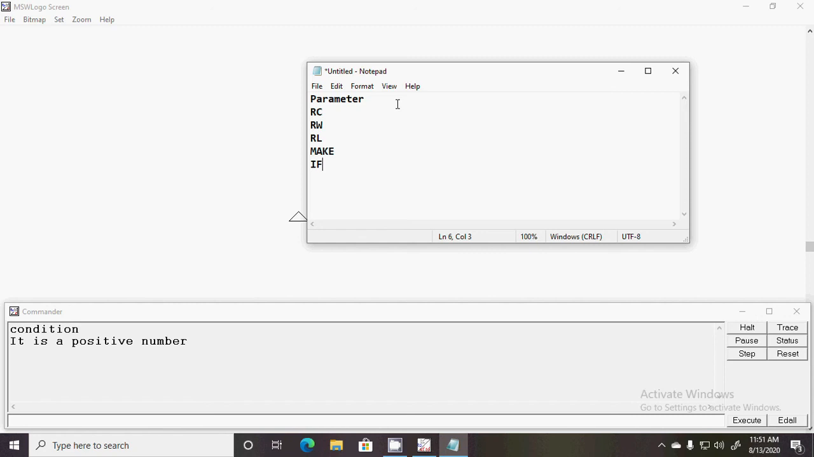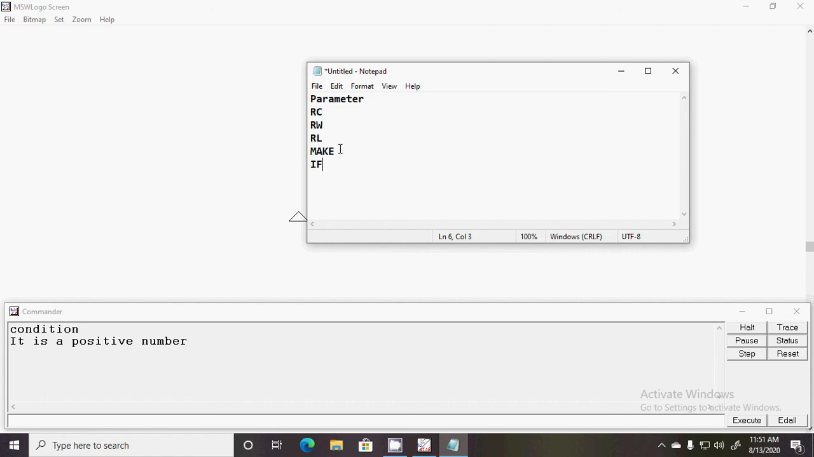So that is parameter. Next is RC. RC means read char, so it can accept a single-digit character or a single character like A, B, C, D or any other symbol from you, but a single character. If you enter a word, only the first letter from the word will be accepted. Next is RW, meaning read word. Read word can accept a word from you, as well as a number which has more than one digit. Next is RL. RL stands for read list. This command is used to accept a sentence from you.